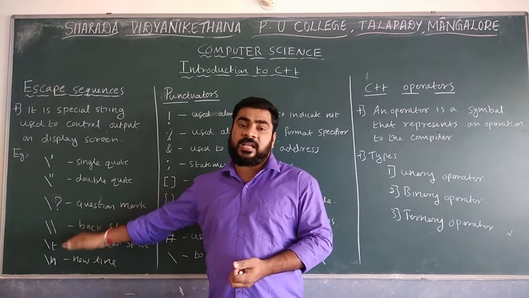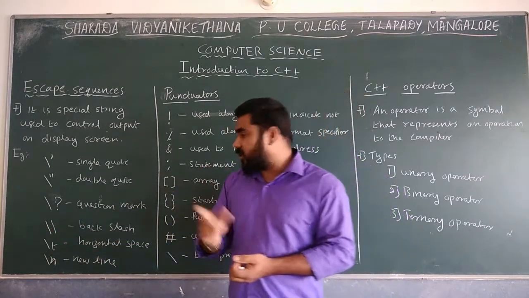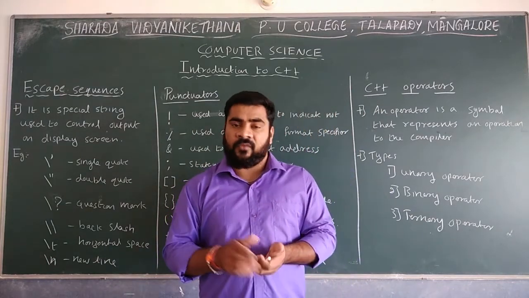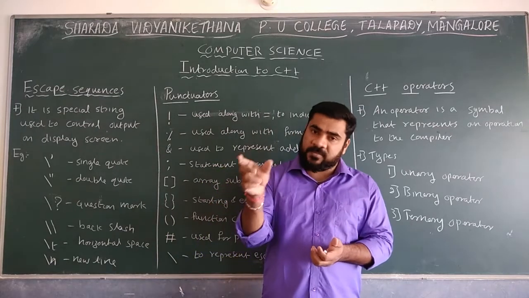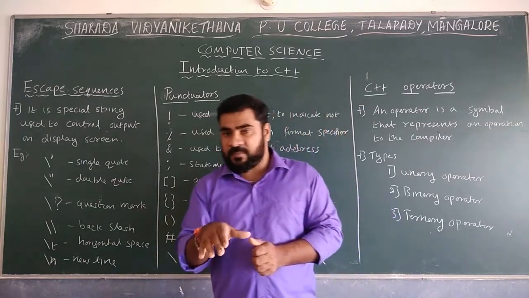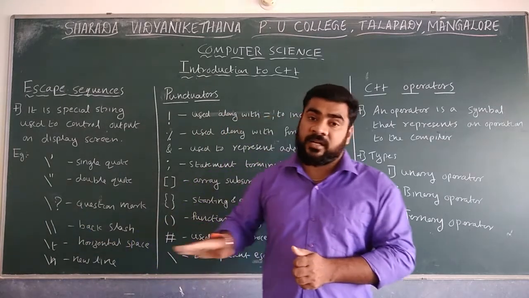The next one is backslash t. Backslash t gives the horizontal space. If you want to give a horizontal tab space in the output screen, some space will be there. If you want to provide a particular tab space, you have to use backslash t.